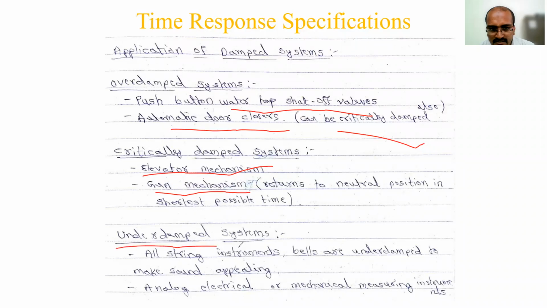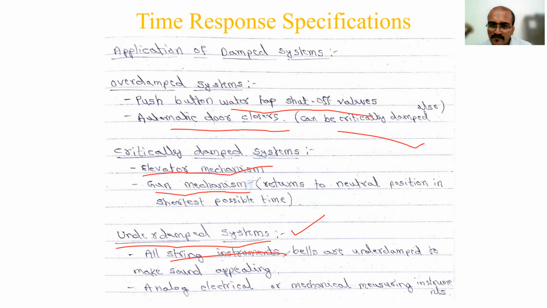Then the underdamped system, okay, this is the important thing we are using everywhere in this discussion. Where is it used? In all your string instruments, musical instruments, right? If you make some sound in music, tabla or whatever, it will produce oscillations, right? Vibrations, right? The first vibration will be very large, and after that it will decay. Even the temple bells, if you strike the first bell, it will give an echo, right? That is nothing but the waves.